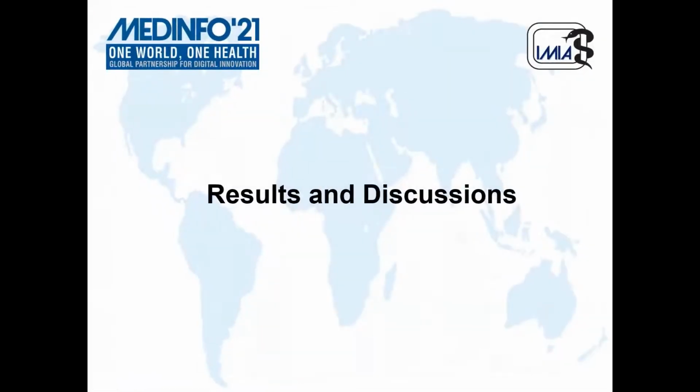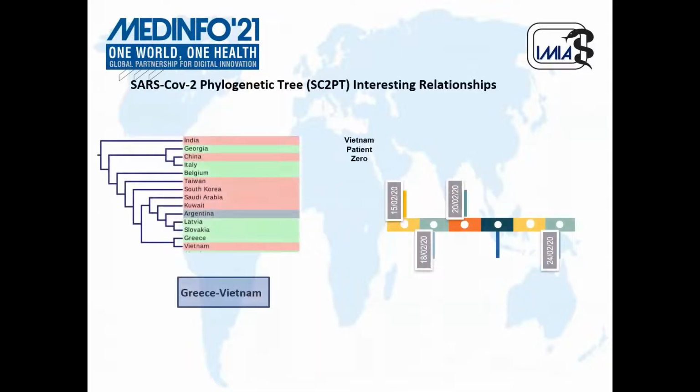Now let us go to the heart of this presentation, the results and discussion. The SARS-CoV-2 phylogenetic tree, in short SC2PT, uncovered many interesting relationships. We are going to go through them one by one. One such relationship was between Greece and Vietnam. As you can see, Greece and Vietnam are siblings in our tree.